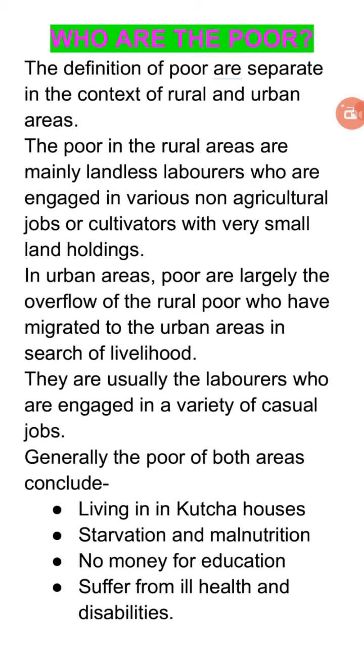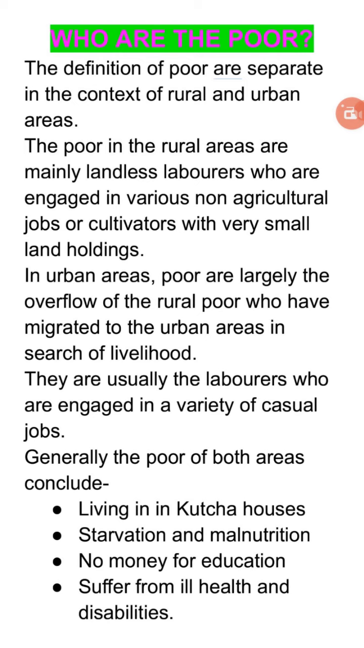Now the next topic is categories of poverty. So there are different categories. The very first is the always poor. These are the people who always remain below the poverty line. They are born in poverty, they live in poverty, and they die in poverty. For example, cobblers and the rag pickers. Rag pickers are the people who pick up the waste.